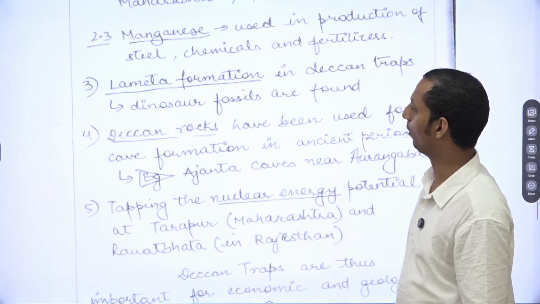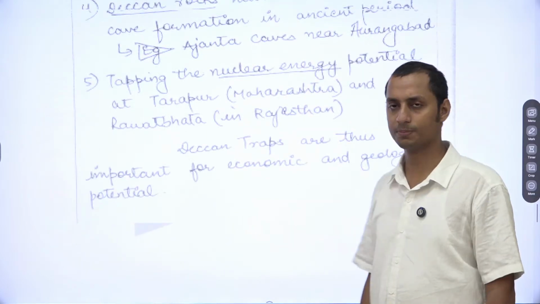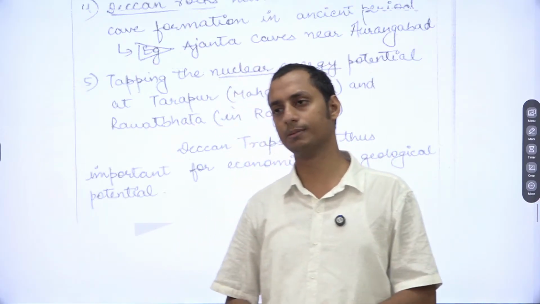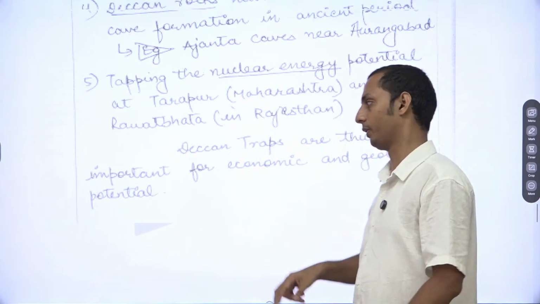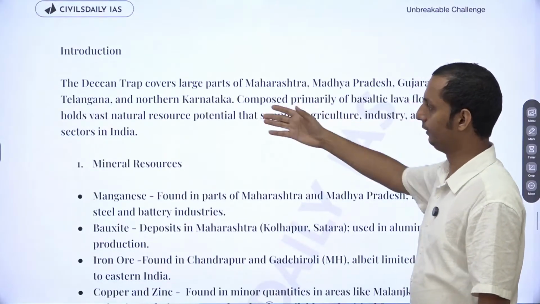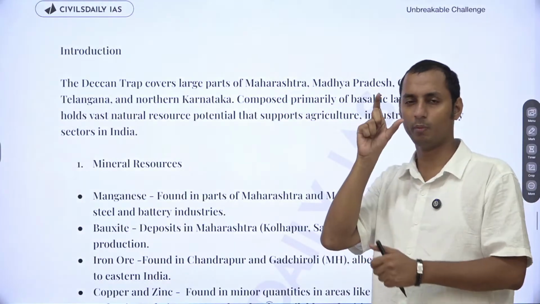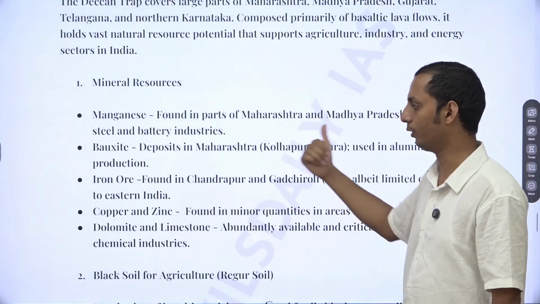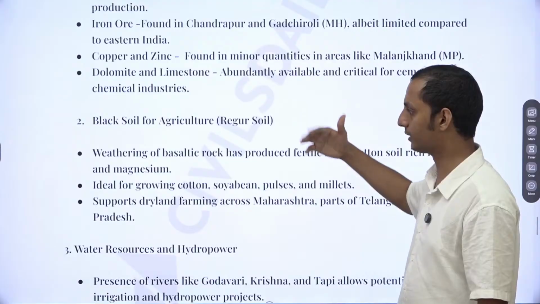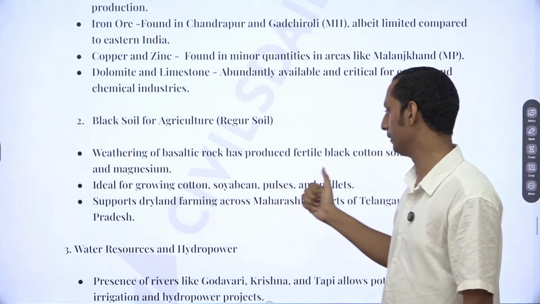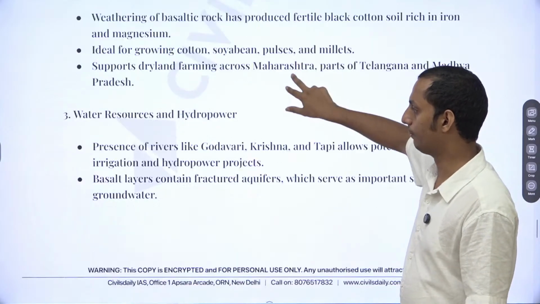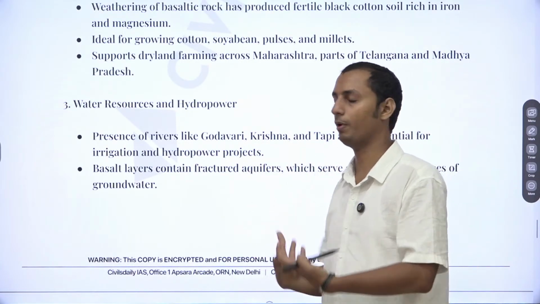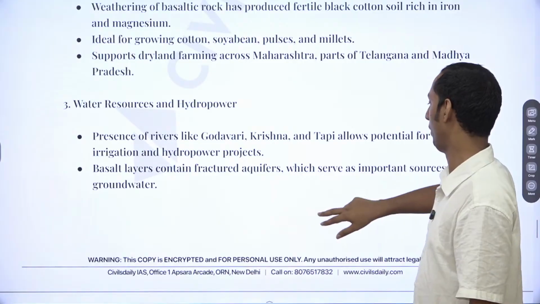The topper has not addressed the other body parts, since the question came as discussed, but you try to provide the other body parts, okay? Now what can you provide? You can mention the Deccan Trap. Try to draw a small figure for the same. Firstly, go for the mineral resources: manganese, bauxite, iron ore, copper, zinc, dolomite. Now black soil for agriculture. You can mention cotton, soybean, pulses and millets. You can mention the water resources, Godavari, Krishna, Tapi, and hydropower projects, basalt layers, all these factors.